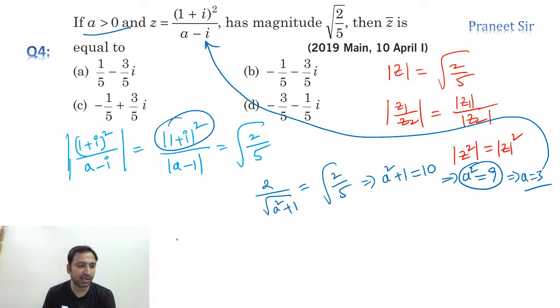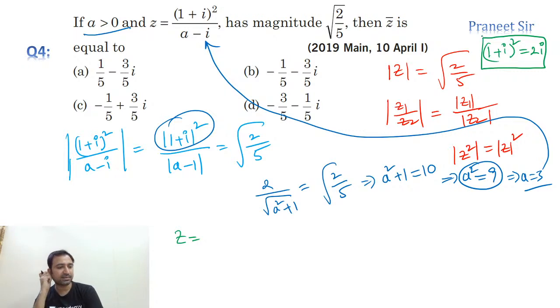And now we need to calculate again. So let's do this again. So z is equal to, as he's asking z bar, first let's calculate z. So 1 plus i whole square, guys, as I already told you, 1 plus i whole square is a standard result. You can remember it. 1 plus i whole square is 2i, guys. This is the standard result.